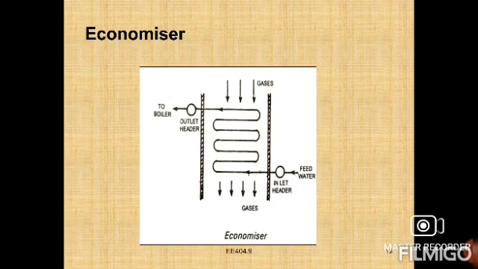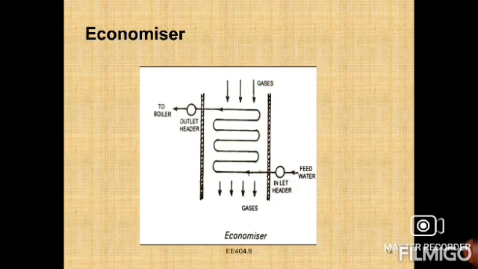In an economizer, the energy of the flue gases is used to heat the feed water. It is usually placed between the boiler furnace and the air preheater, and that is the main reason.